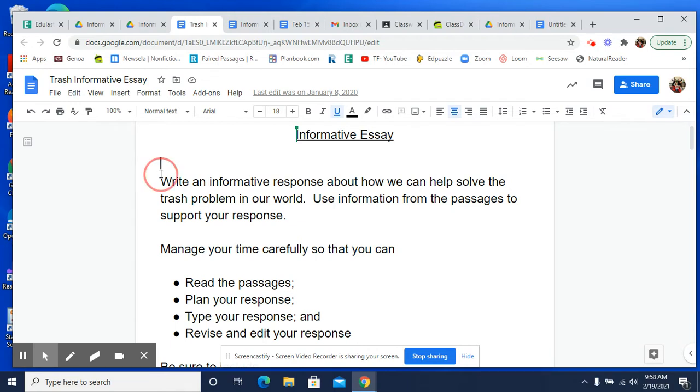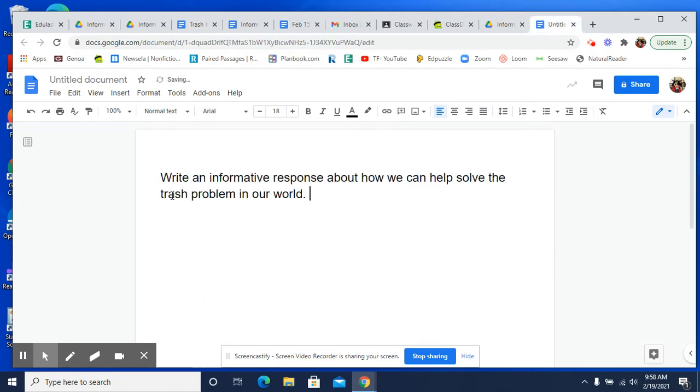In fact, I'm going to do this just so you can see how I do it. Okay. So here is your question. Write an informative response about how we can help solve the trash problem in our world. Well, then my thesis is going to be telling you, hey, I'm going to write a story about how to solve, or not a story, an essay about how to solve the trash problem. Now, you're not going to just say it like that because that's a little informal. You have to say it in a complete thought.